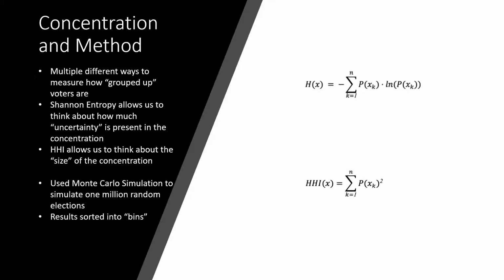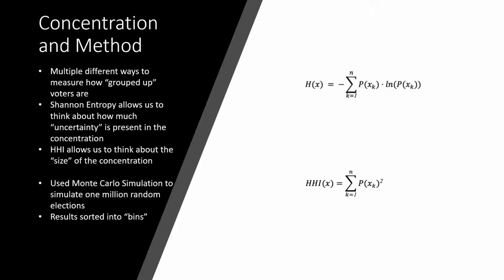So now we need to figure out how we can measure how voters are grouped up or clumped up, however you'd like to put it. There are two ways we can think about this. The first is that we might want to consider the size of the concentration, or just how big the clumpiness of our sample is, in which case we're going to use something called the HHI index. Or we might want to see how much uncertainty or chaos there is in how the ballots are distributed, in which case we'll use Shannon entropy. You can see on the right, there is Shannon entropy on top and then the HHI index on the bottom.